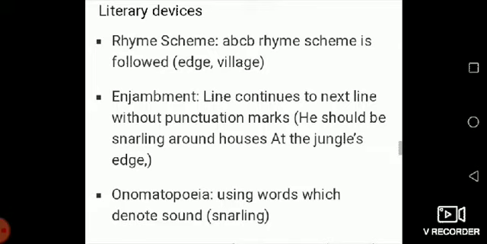The next new device is onomatopoeia, using words which denote sound. Where words denote some sound, that is called onomatopoeia. Here the word snarling suggests the sound of a tiger, that is onomatopoeia.